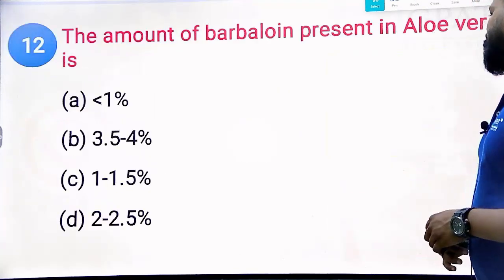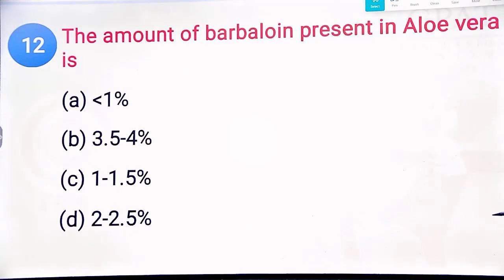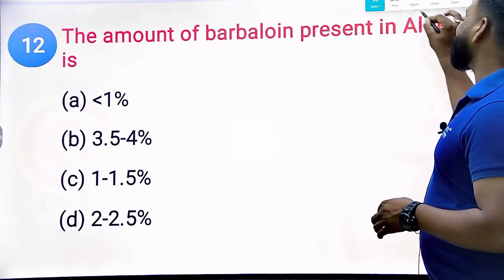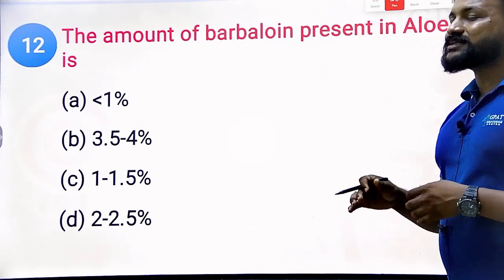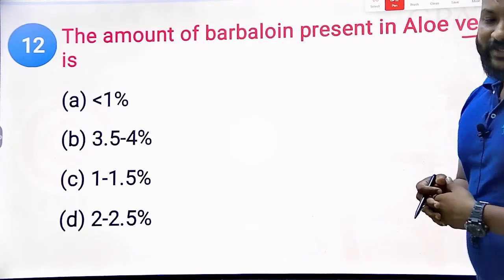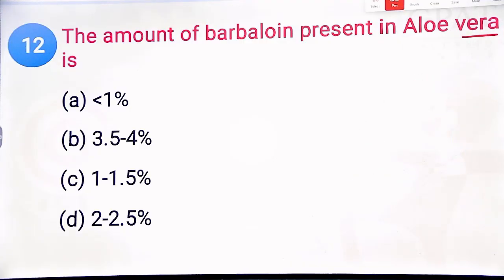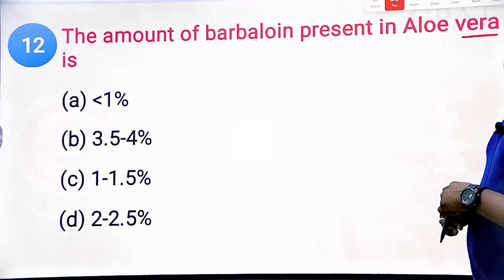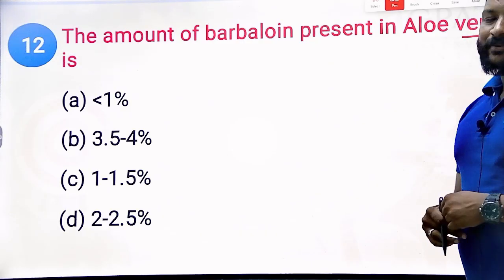Next question. The amount of barbaloin present in aloe vera. Aloe vera is an Indian species, Aloe barbadensis. So it is not our Indian species. Okay. Aloe vera is an Indian species, Indian aloe. But what is the amount of barbaloin present in it?